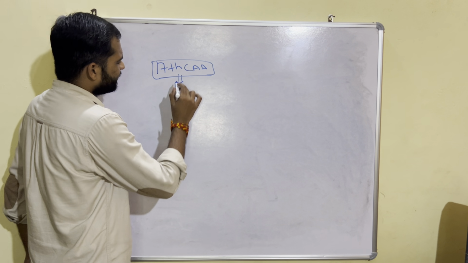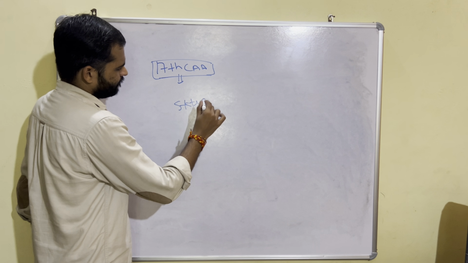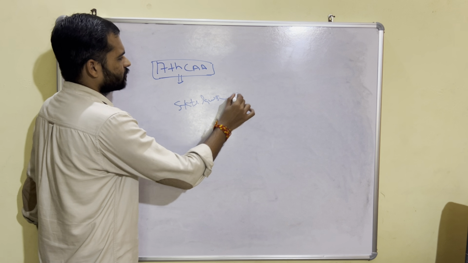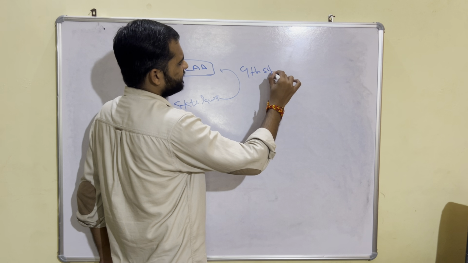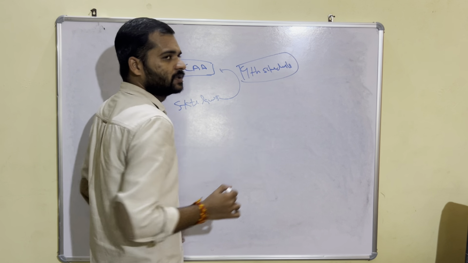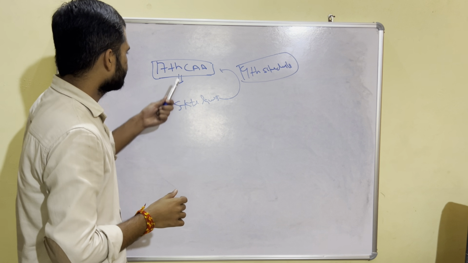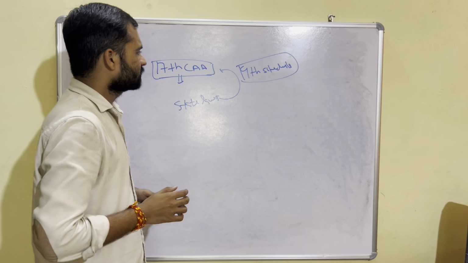In this Amendment Act, many state laws were put into the 9th schedule.